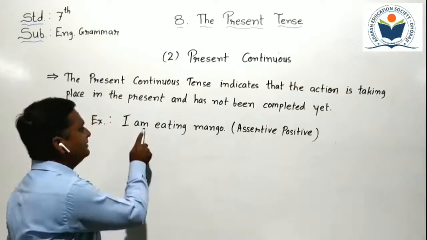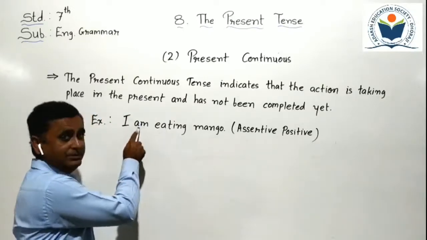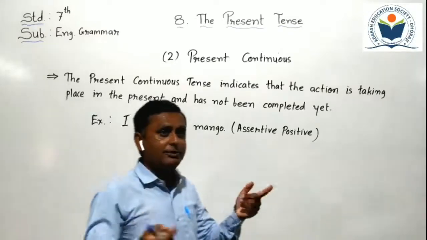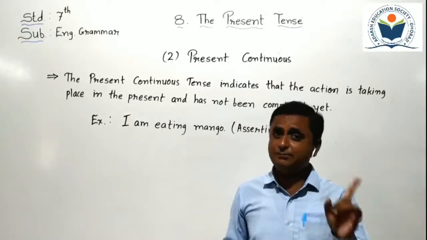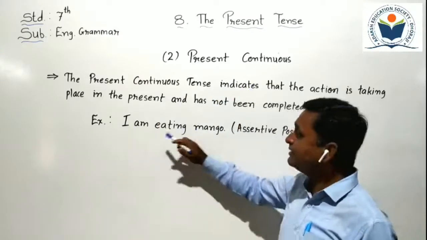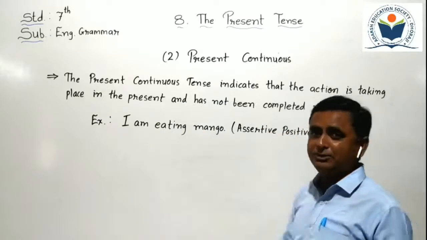How can you identify that it's a present continuous tense? First of all, see the helping verb, then the verb. Helping verb am is given here and V1 plus ing form is there. So just you have to think about that. Helping verb am plus V1 plus ing means present continuous tense. So we can identify the sentence. Here I write, I am eating mango. It's one type of assertive positive sentence.